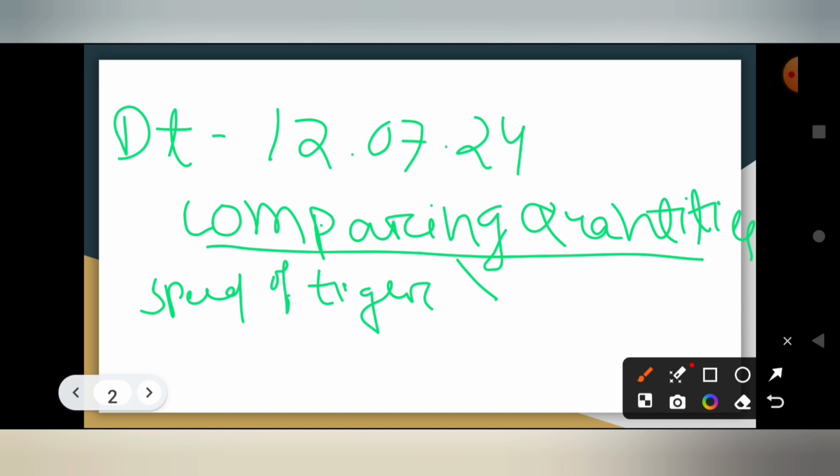is greater than. So which will be greater? Where the mouth of the symbol is open. So which side is open in this symbol? Left side. So for the quantity or the speed or the number of things which is greater, you have to give the open side of the symbol to the greater number. Like this is open to the tiger, as the tiger's speed is greater than you. So this is a greater than symbol. So what will be the less than symbol? This is our greater than.